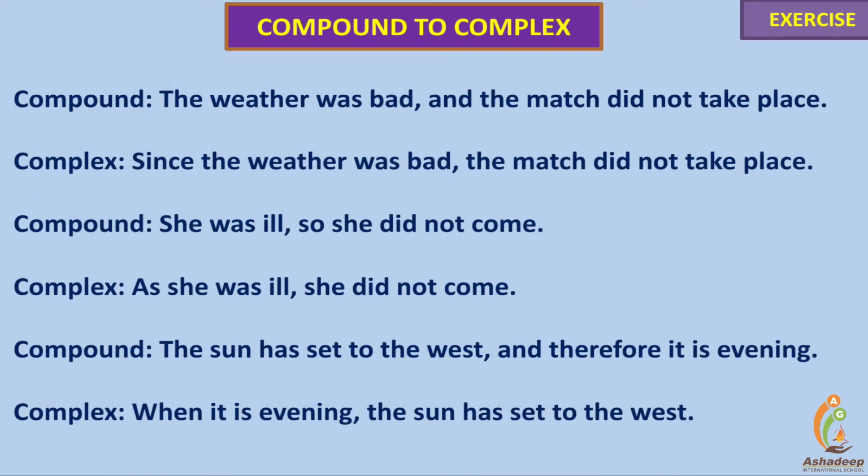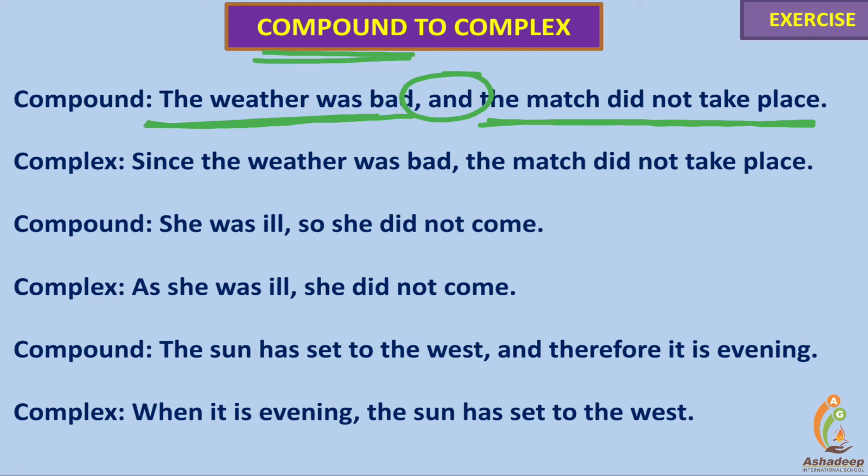The weather was bad and the match did not take place. Two clauses: the weather was bad, the match did not take place, connected with a coordinating conjunction. That's why it's compound. Now to make it complex, we will remove the coordinating conjunction. What's the reason the match did not take place? The weather was bad. To show the reason, we use since, as, because.